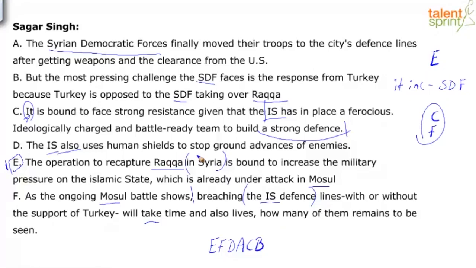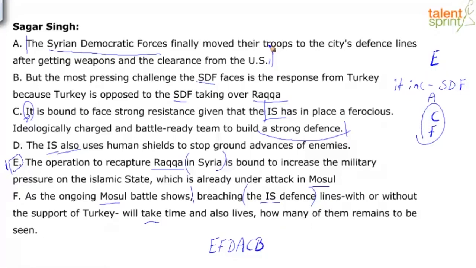So I would quickly connect A and C. The Syrian Democratic Forces finally moved their troops to cities' defense lines after getting weapons and the clearance from the US. So here E is saying, hey, the operation to recapture Raqqa in Syria is bound to increase the military pressure on the Islamic State, which is already under attack in Mosul. So because of all this attack, EAC, the Syrian Democratic Forces finally moved their troops. Okay, so they are ready.